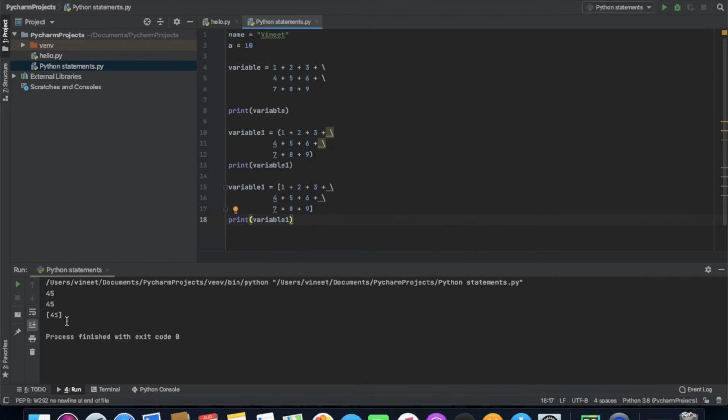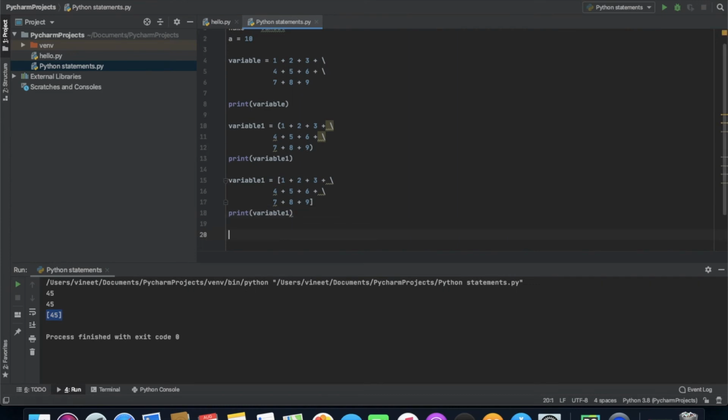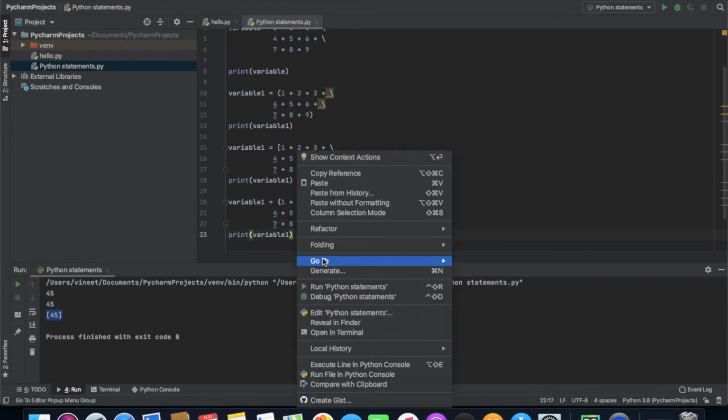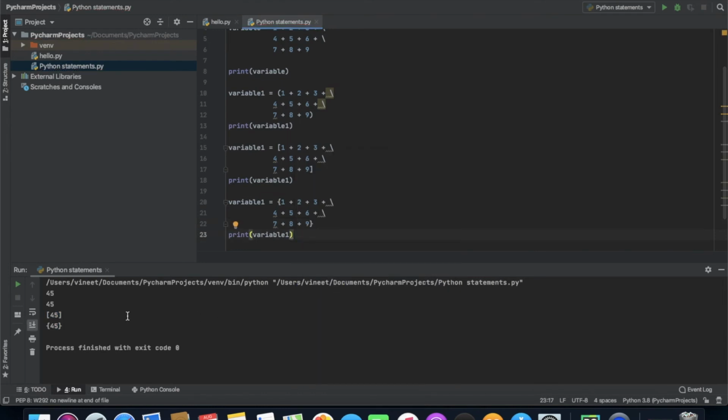Now you can see we have the total sum of this multi-line statement in the square brackets. If I'm gonna change this into curly braces, and again I'm gonna run this, it will show me the result in the curly braces. So this is another approach which we can use for multi-line statements.